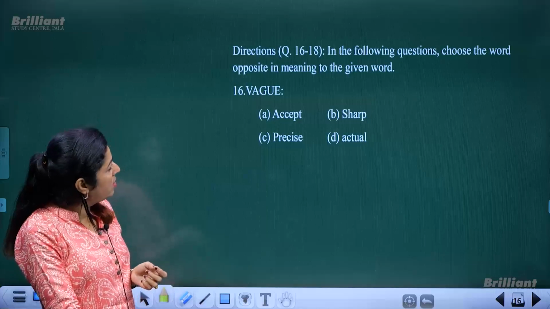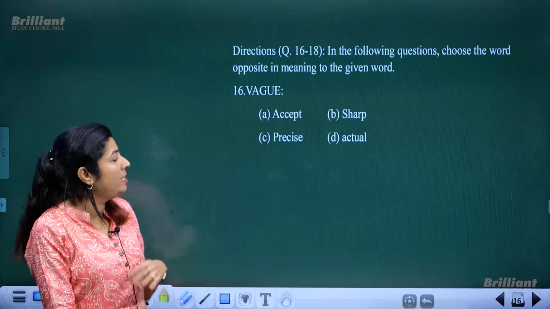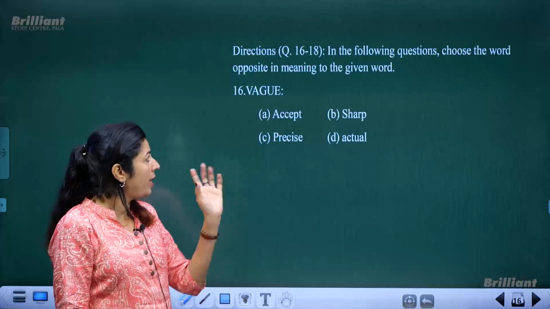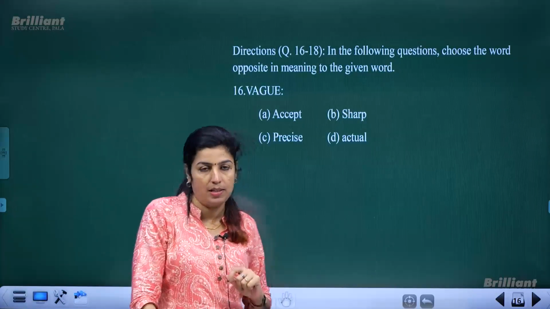Now next set of questions, next 3 questions. In the following questions, choose the word opposite in meaning or antonyms. You know what antonym is? That means opposite in meaning. Okay. So in order to find out the opposite, you need to know the meaning of the word which is given as the question. Okay.